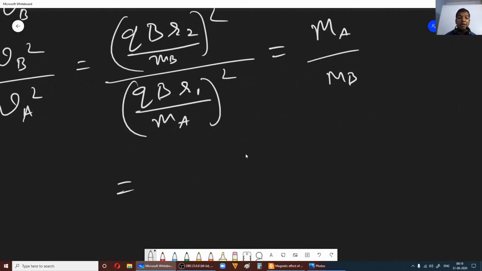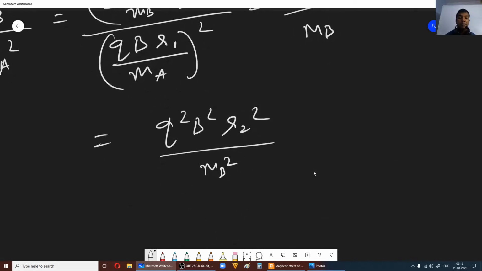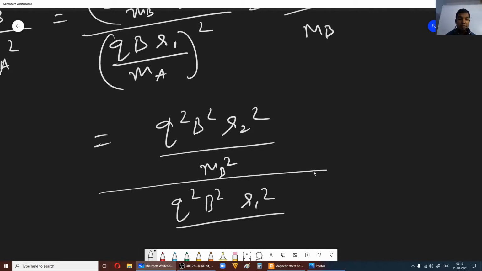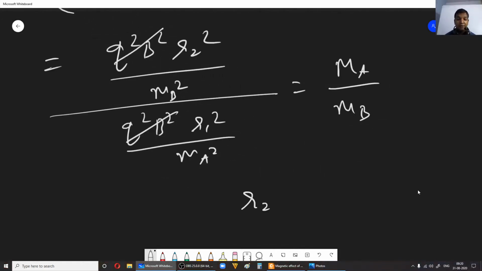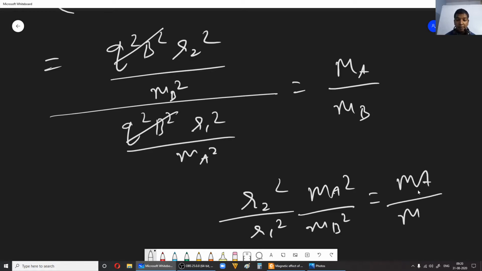So finally I have q square b square r2 square divided by mb square, by q square b square r1 square divided by ma square, that will be equal to ma by mb. Now q square b square will get cancelled. Now you can see that we have r2 square divided by r1 square into ma square by mb square, that is equal to ma by mb.